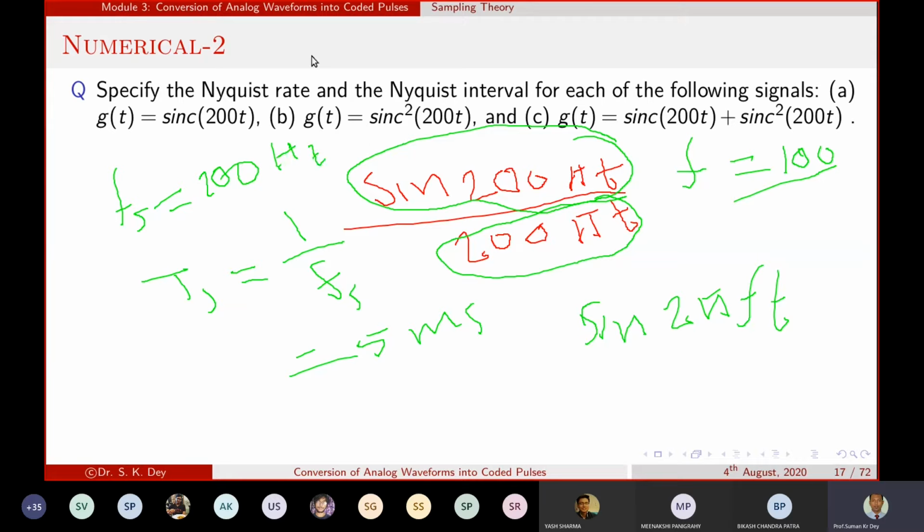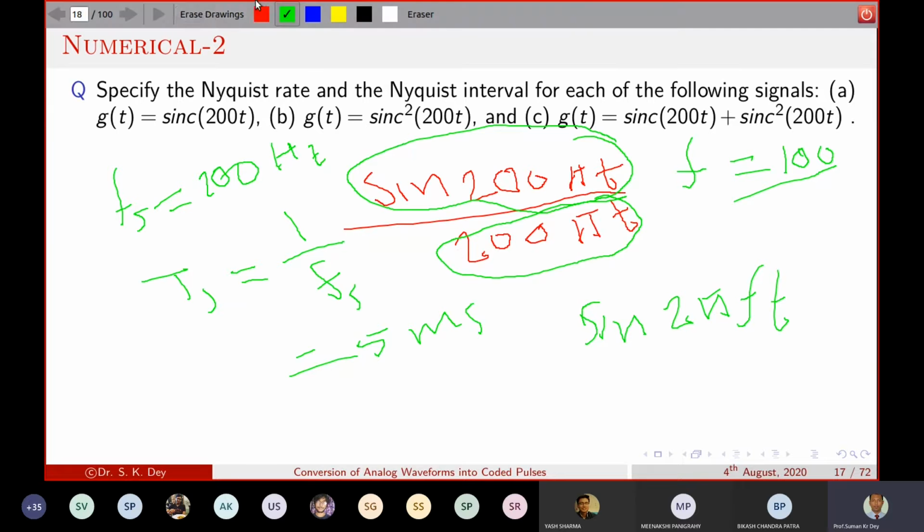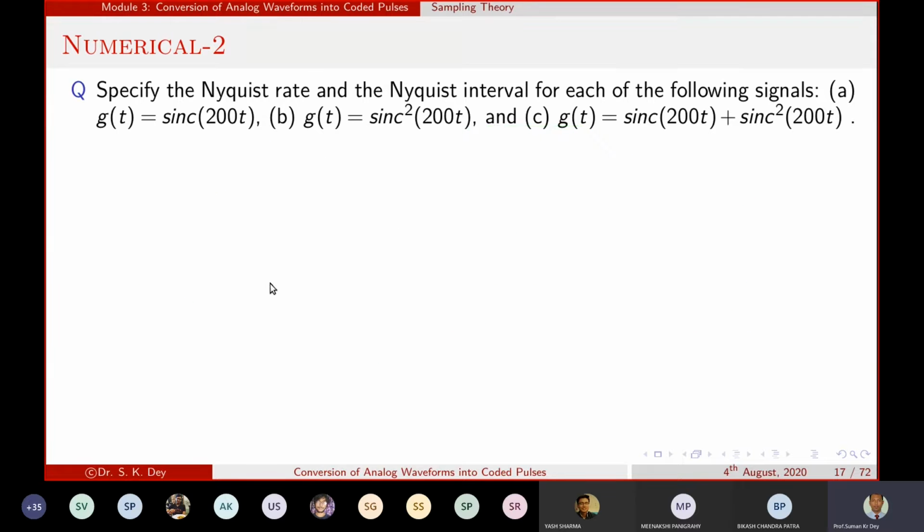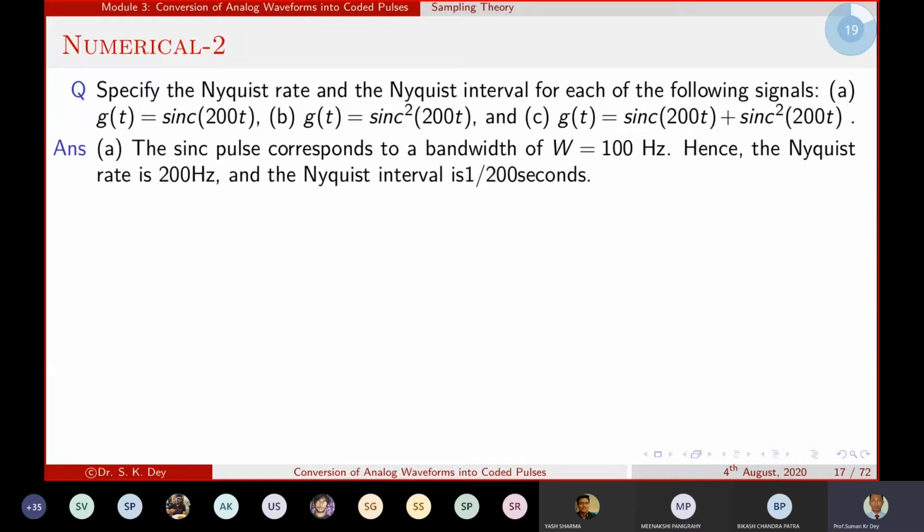Now for the second question: g(t) equal to sinc square 200t. That indicates it is a multiplication of two sinc signals.